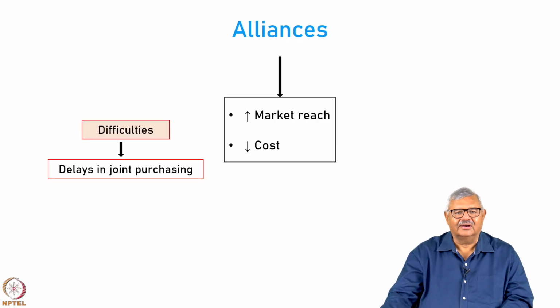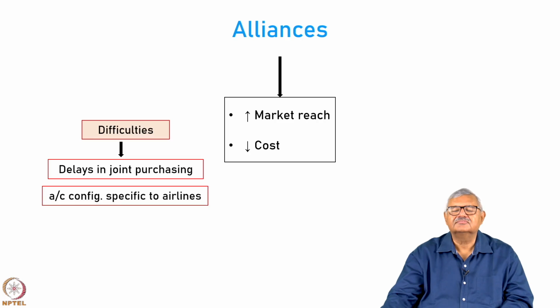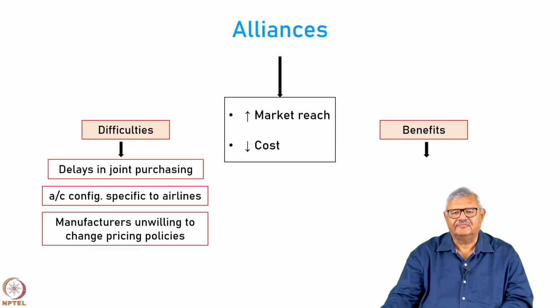But there are some difficulties. First of all, there will be delays in joint purchasing because both the parties have to come to an agreement on the rules and regulations. The aircraft configuration could be specific for one particular airline, and the other airline may not necessarily follow that particular model or configuration, and the manufacturer may be unwilling to change the pricing policies.